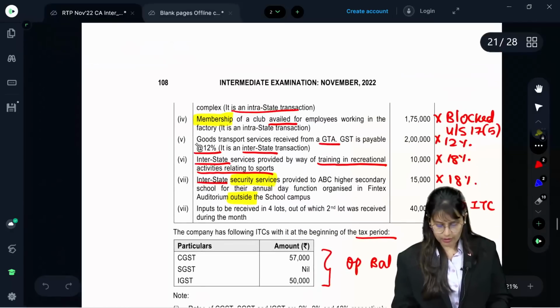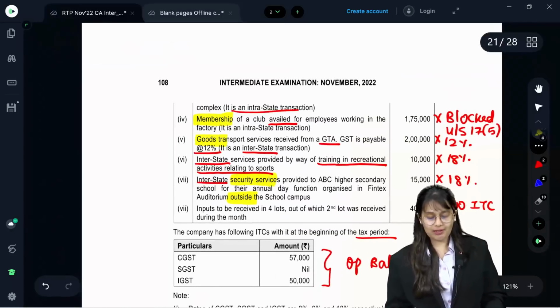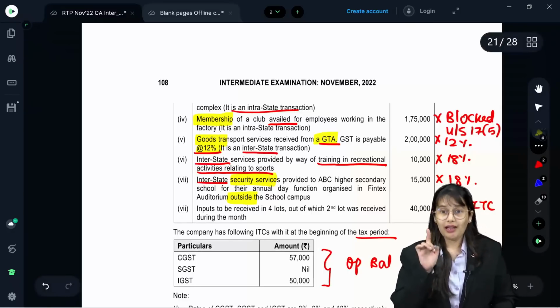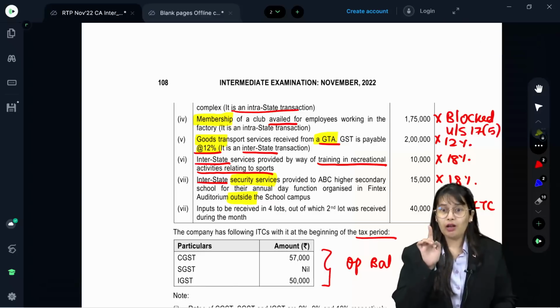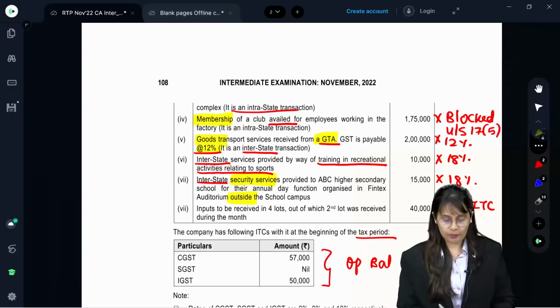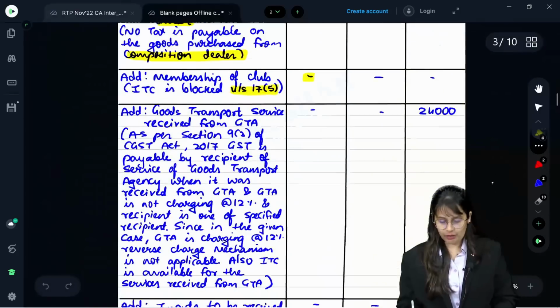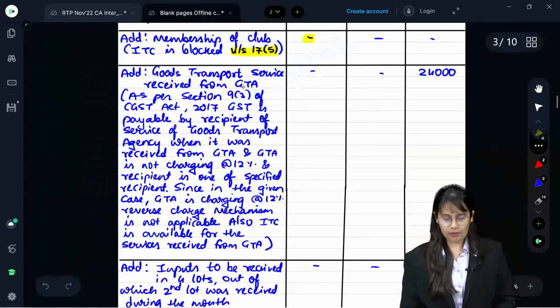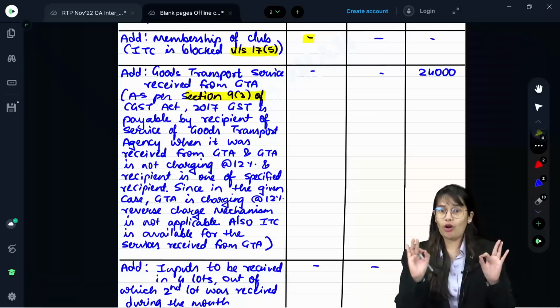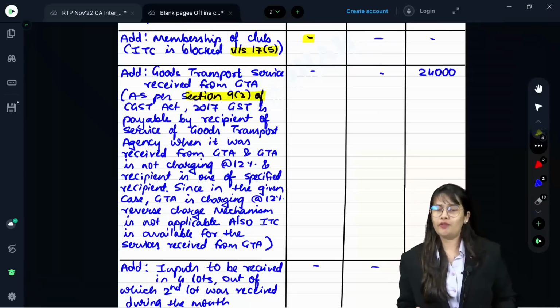Next, purchase of goods transport service. Goods transport service received from GTA, GST is payable at 12%. In exam, notes are very, very important. You can't skip notes, otherwise you will not get marks. So please be very, very careful while writing notes. How will you write? As per section 9(3) of the CGST Act 2017. If you don't remember the section, don't write a wrong section. Just write as per provision of the CGST Act, okay?